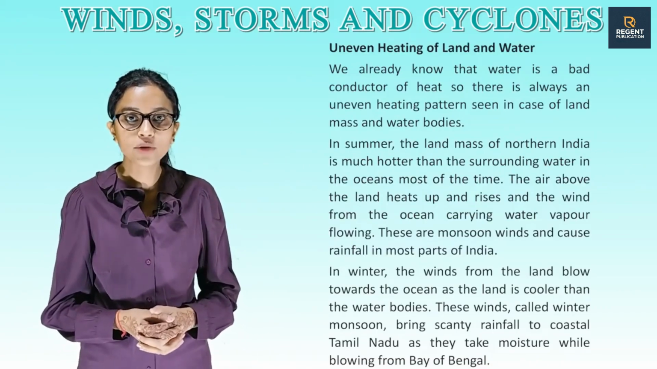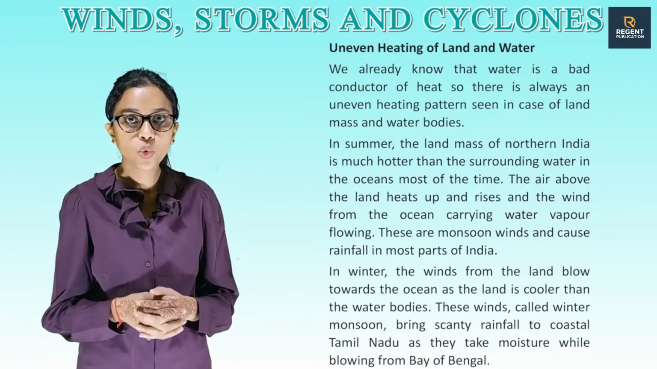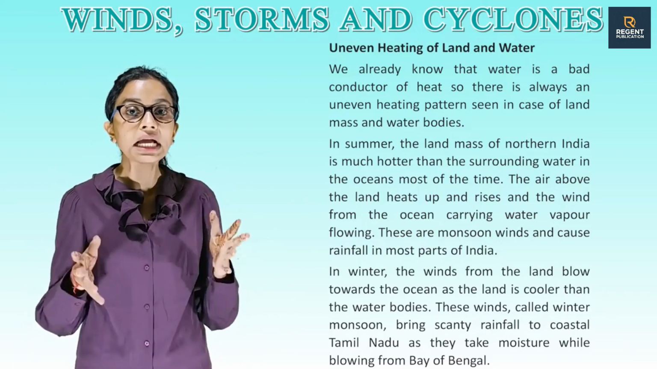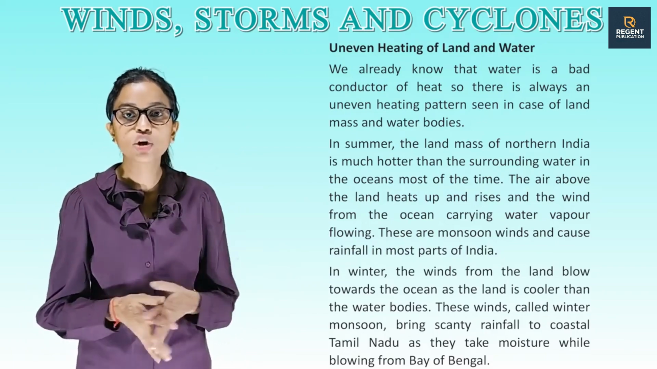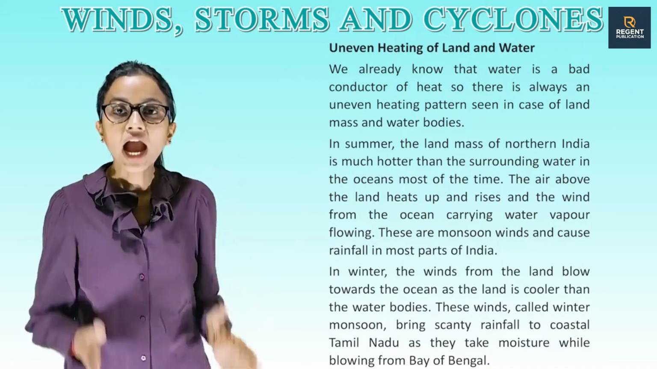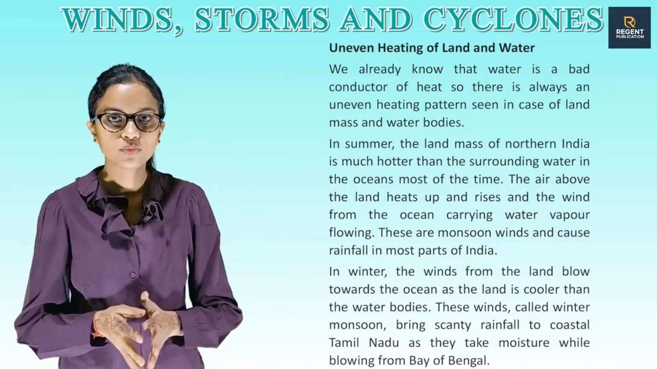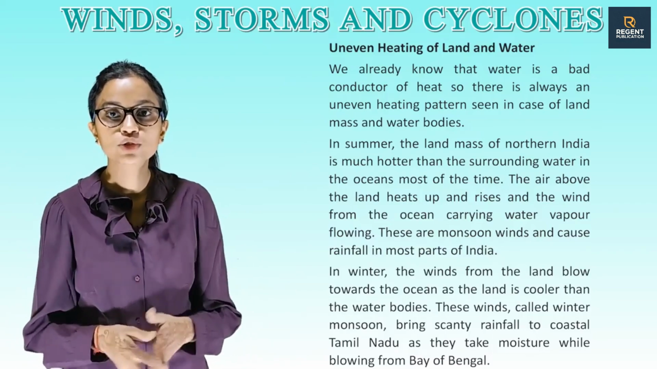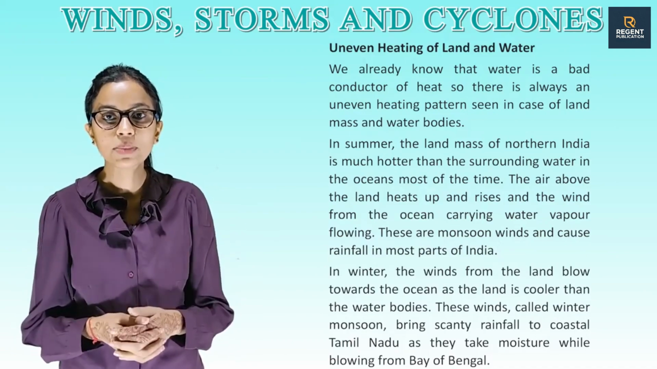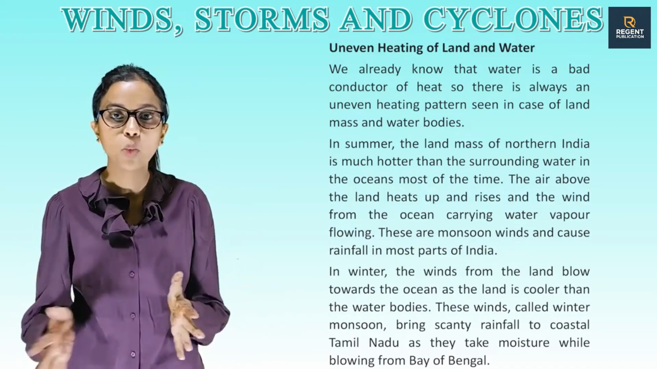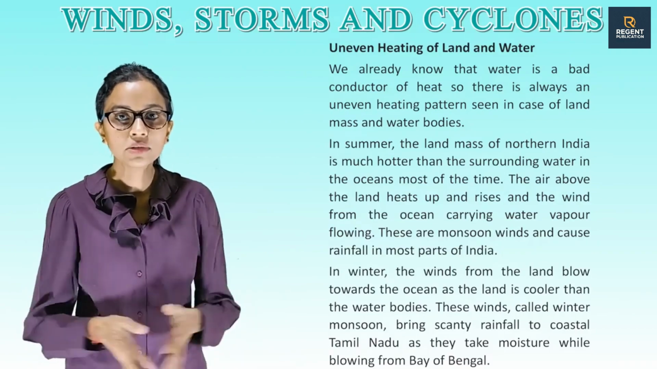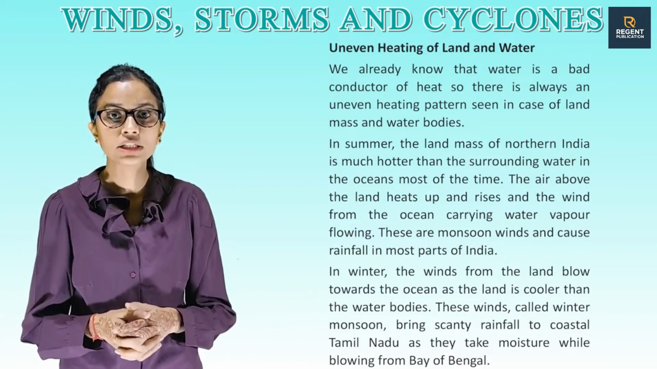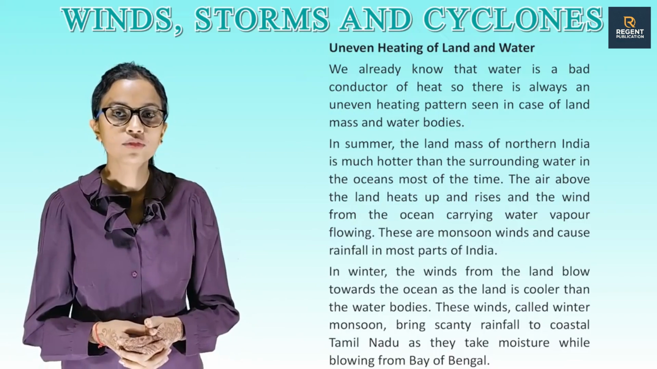Uneven heating of land and water. We already know that water is a bad conductor of heat, so there is always an uneven heating pattern seen in case of land mass and water bodies. In summer, the land mass of northern India is much hotter than the surrounding water in the oceans most of the time.